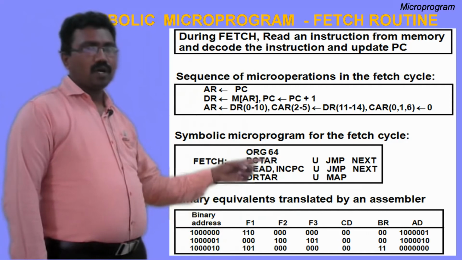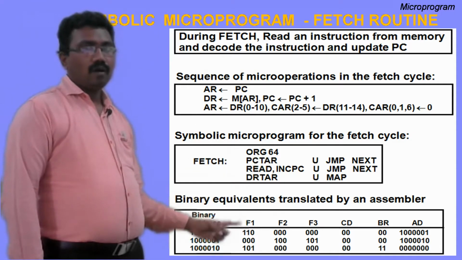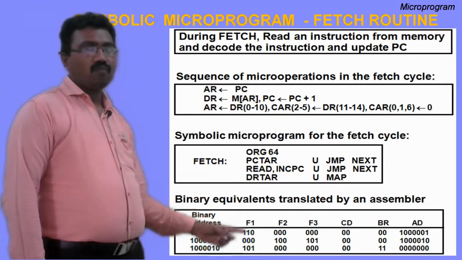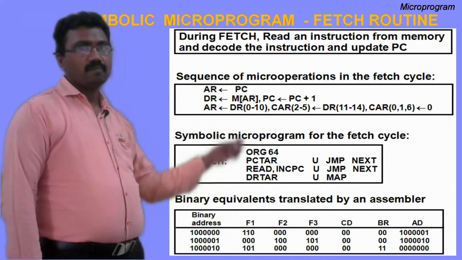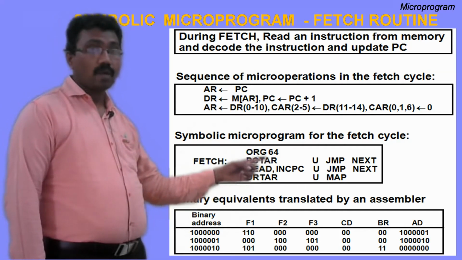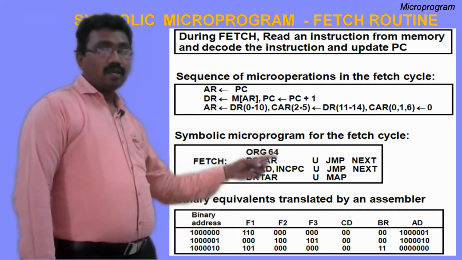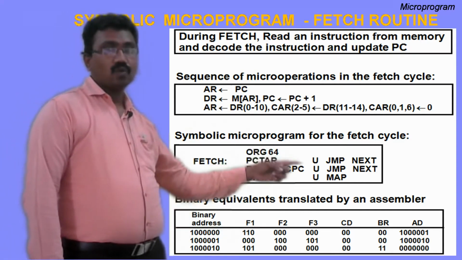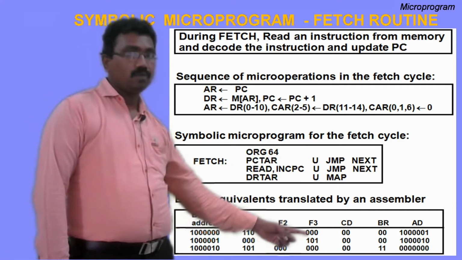So PC to AR. PC to AR is available in which field? F1. In F1, the 110 combination initiates PC to AR. The symbol is PC to AR. The symbol is used in the symbolic microprogram. The code 110 is used in the binary microprogram. And here F2 no operation, F3 no operation, no symbols. That's why F2 000 no operation, F3 000 no operation.